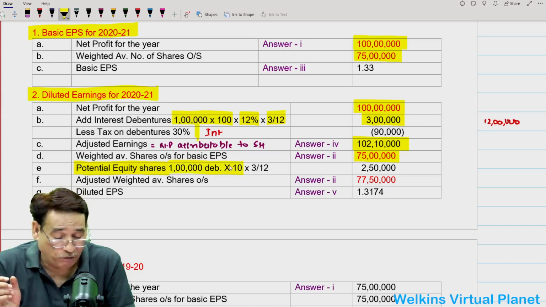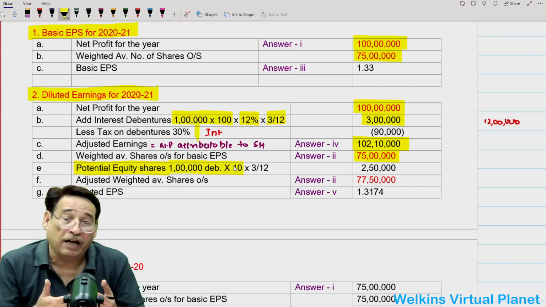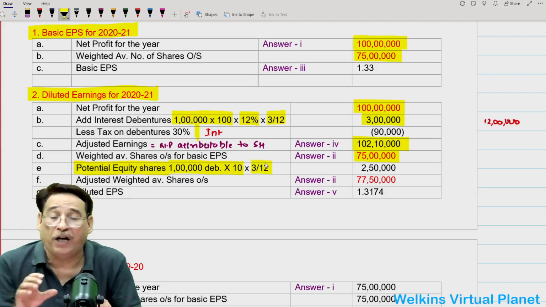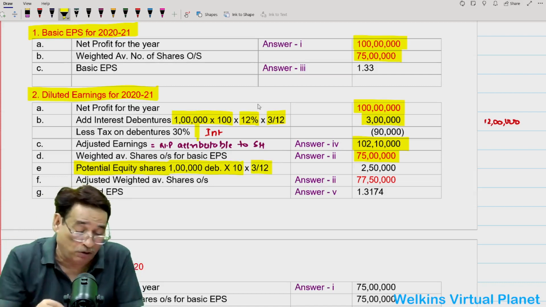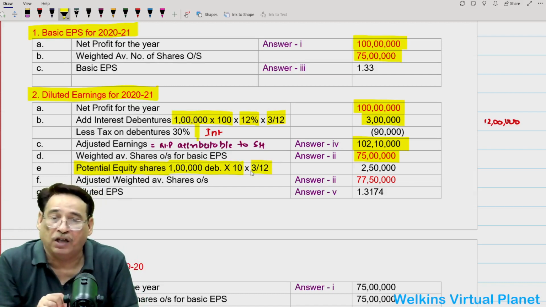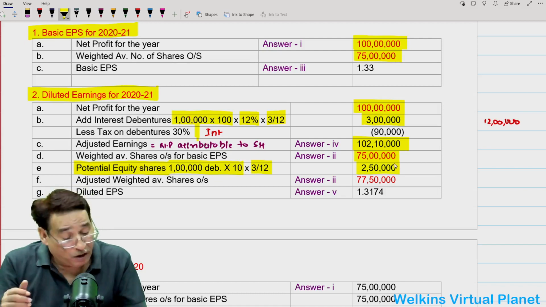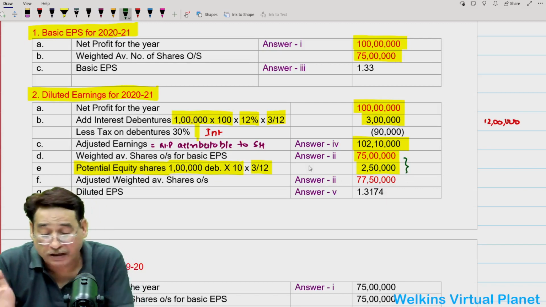So total equity shares will be 1 lakh into 10. Correct? That is equal to 10 lakh. But you must keep the same time frame in mind, because these debentures were issued 3 months back. So you will have to multiply it by 3 by 12. This is also very important. So 2,50,000. Now your total weighted average number of equity shares will be equal to 77,50,000.